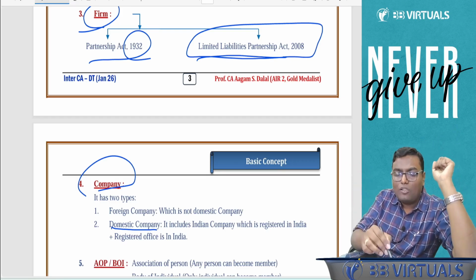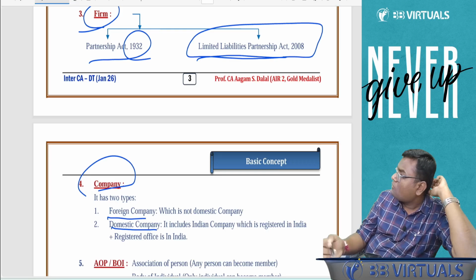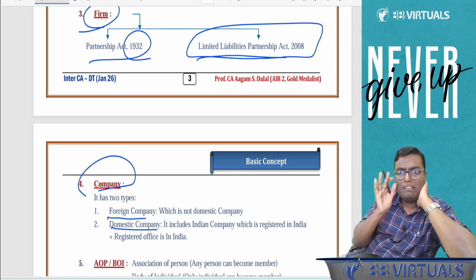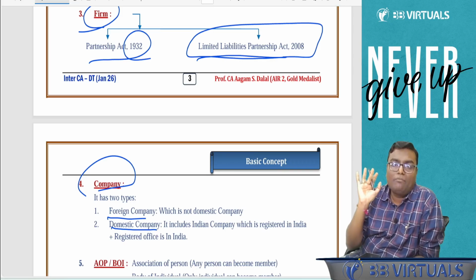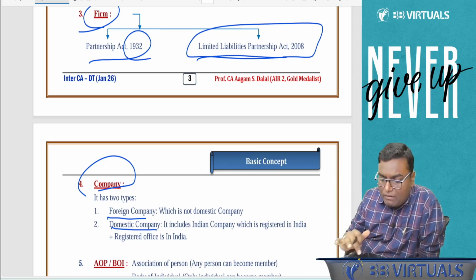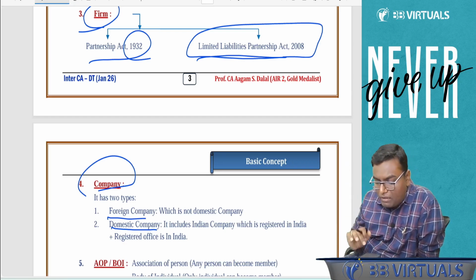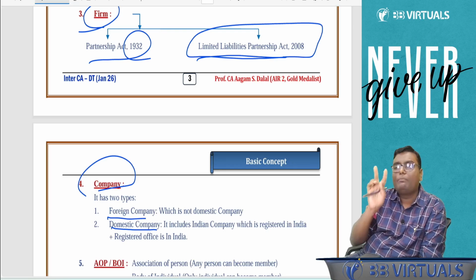This kind of company is called a foreign company. Either a foreign company or a domestic company, both are called company, and if they earn income from India, they have to pay tax in India. So company is also a separate person, liable to pay income tax in India. So up to now, basically four kinds of person came: individual, HUF, firm, company.